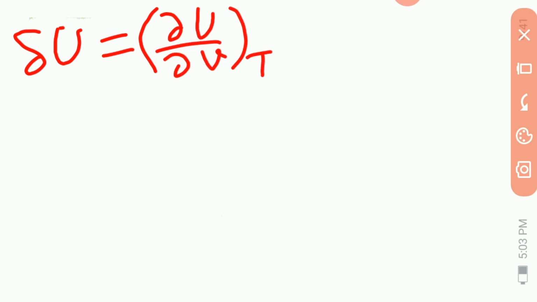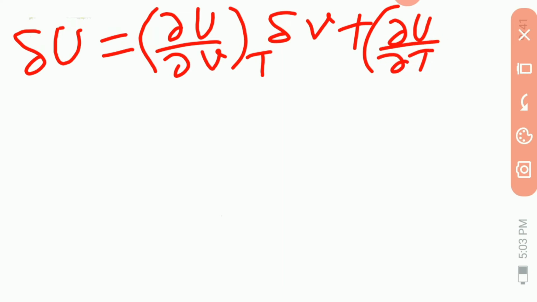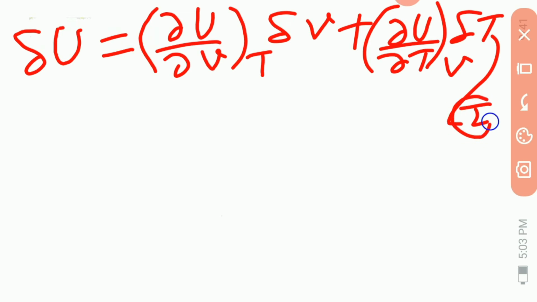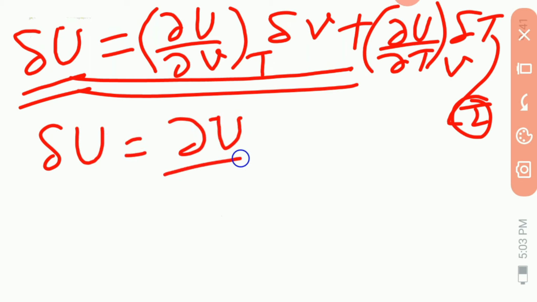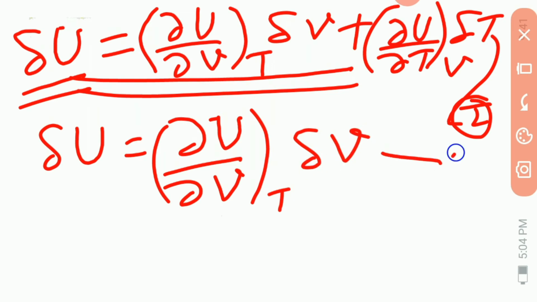delta U is equal to (dou U by dou V at T) into delta V plus (dou U by dou T at V) delta T. This equation first shows that delta U is equal to dou U by dou V at T into delta V. Suppose this is second.